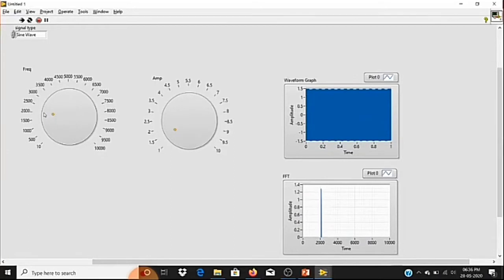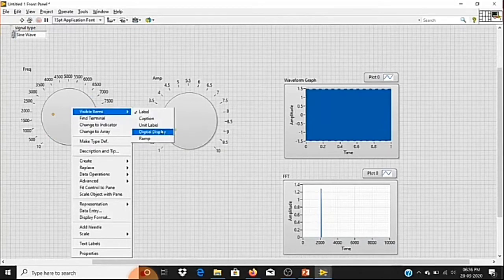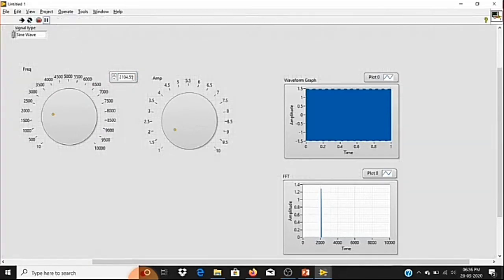You can see I'm getting a peak. But I can't set it up properly. So one second, let me stop this. Instead of using a knob, I'm going to enable the digital display also, so I can specify a required value. Okay, so now I'll enter 2000.